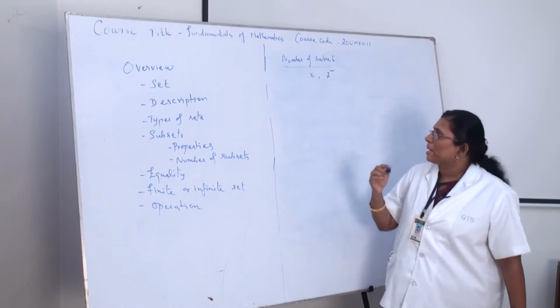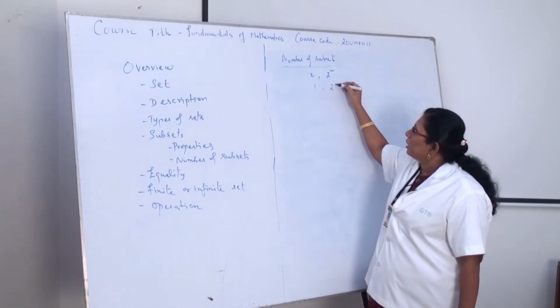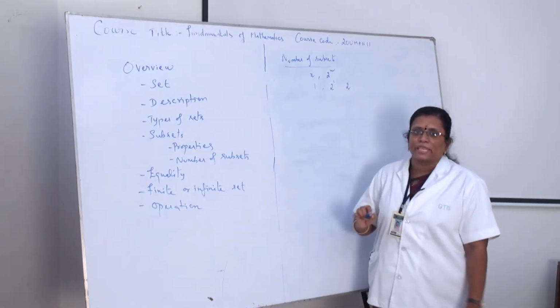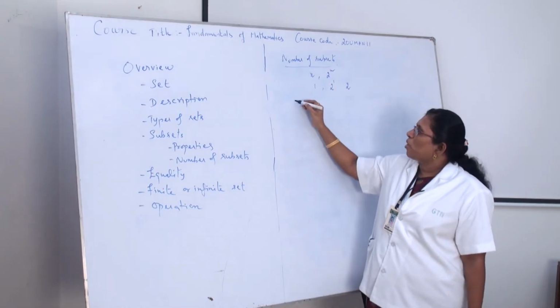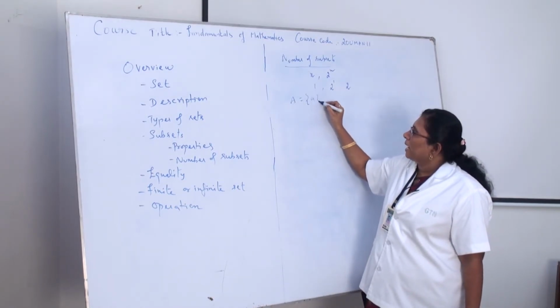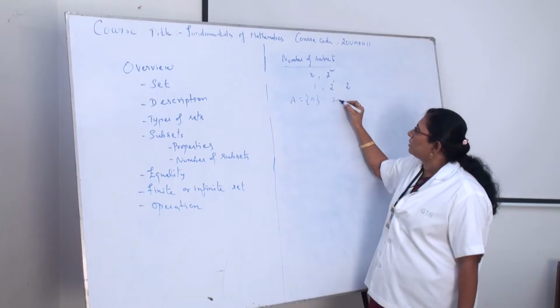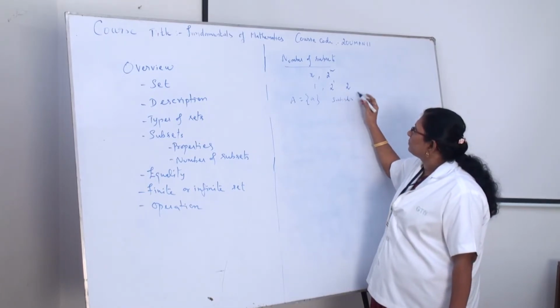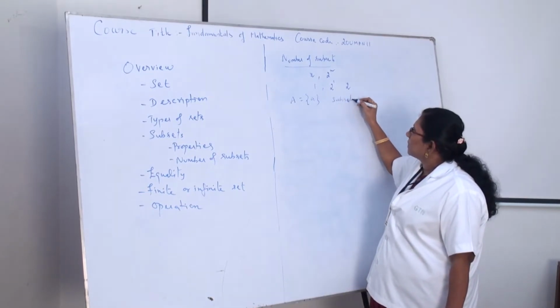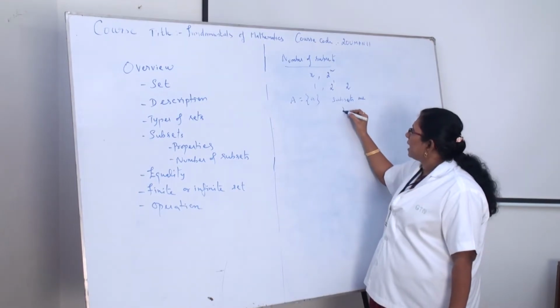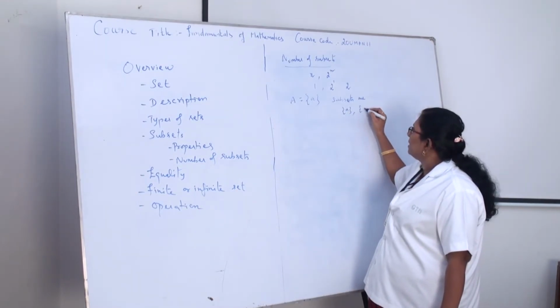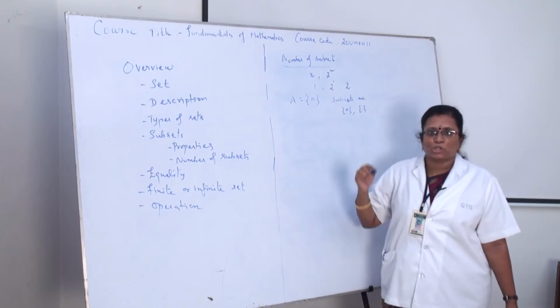Okay, so suppose one element is there, then 2 power 1, so 2 subsets will be there. That is, suppose A is equal to {a}, then what will be the subsets? The subsets are first A itself, then the empty set. So here the number is 2.